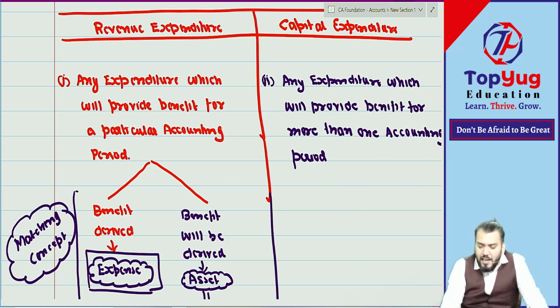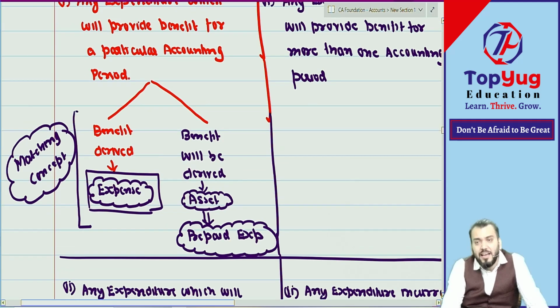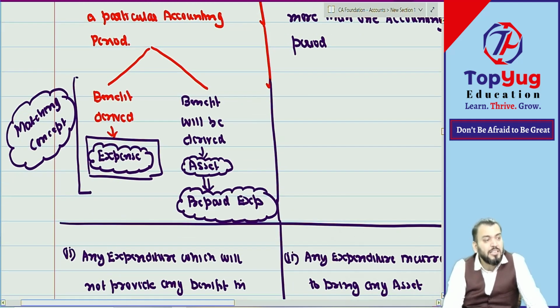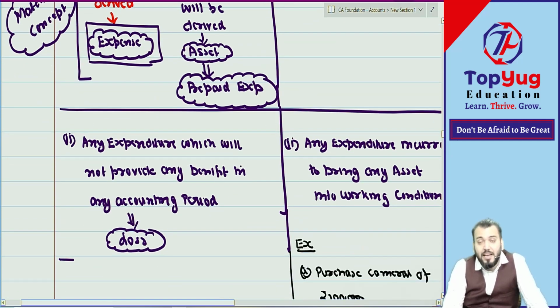As per the matching concept, if the benefit is derived, it becomes an expense, and if the benefit is not derived, it will remain an asset. Such assets are known as prepaid expenses. Then we did that any expenditure which will not provide any benefit for any accounting period is actually a loss.